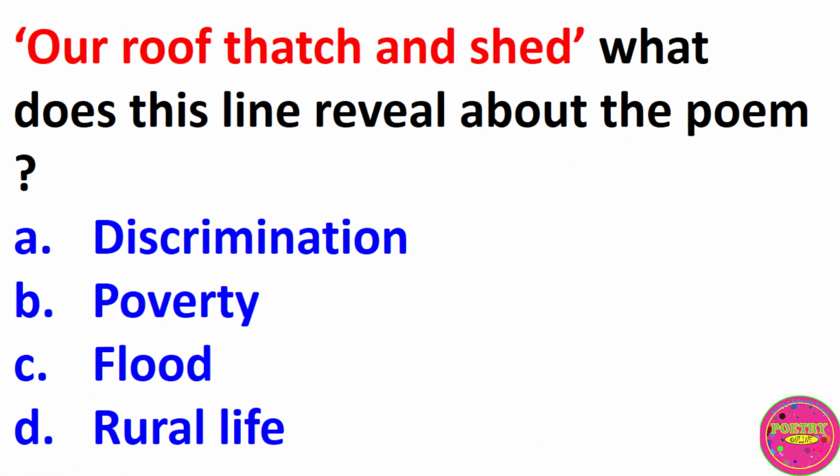Our roof thatch and shed. What does this line reveal about the poem? A. Discrimination. B. Poverty. C. Flood. D. Rural life. The correct answer to this question is B. Poverty.